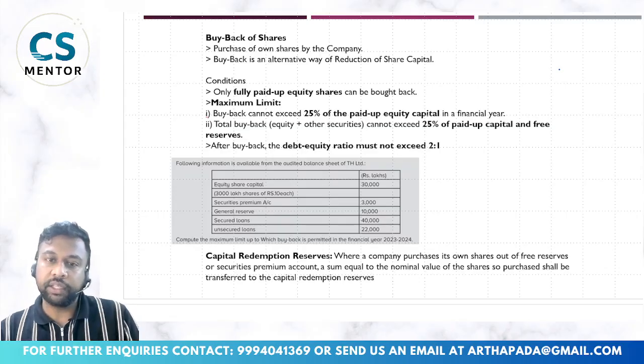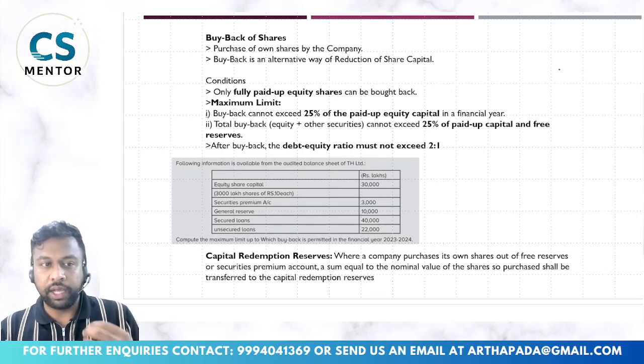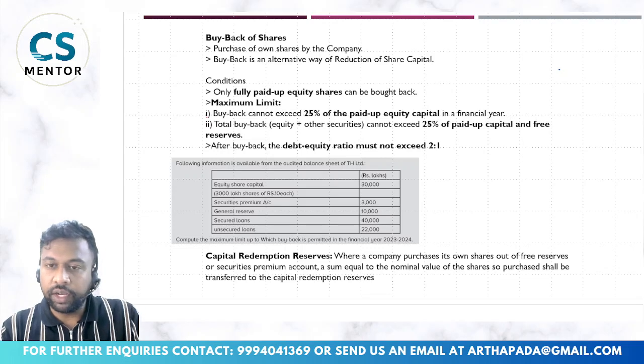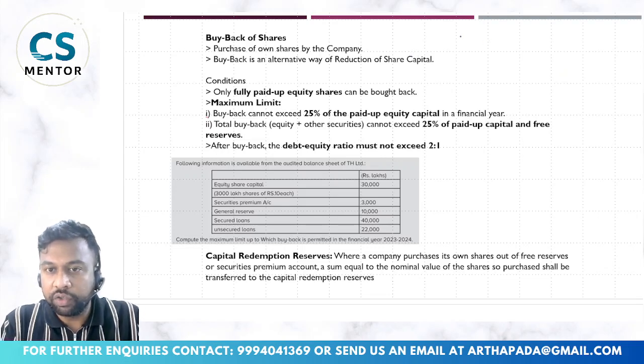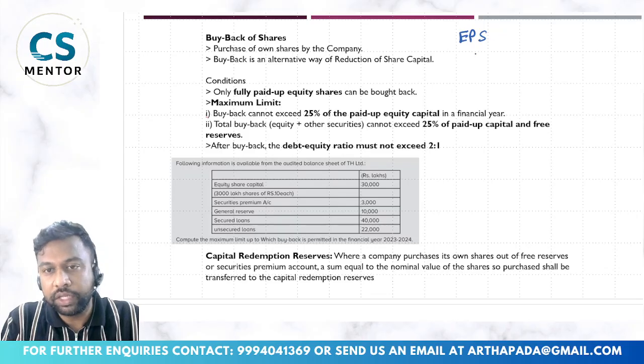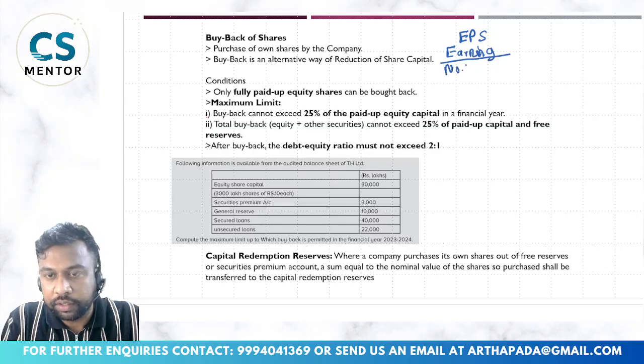Over the period my surplus has accumulated into those reserves, and now I can buy back my own shares and reduce the number of equity shares. So one advantage is that because of this my EPS gets better. The ratio is earning per share, which is calculated as earning available for equity shareholders divided by the number of equity shares.